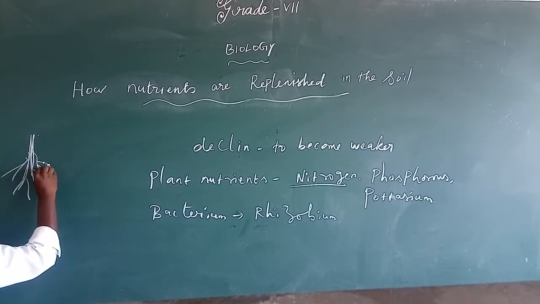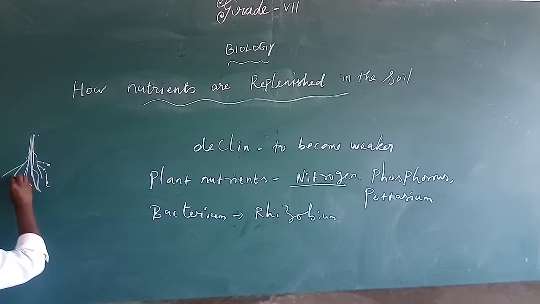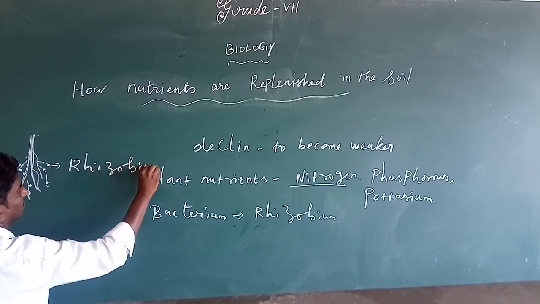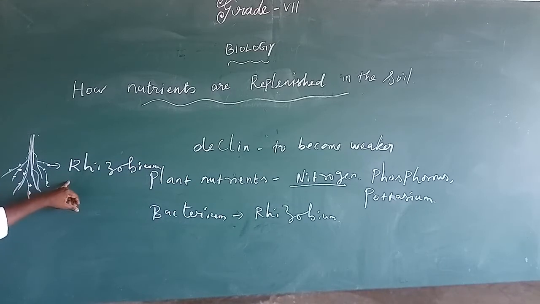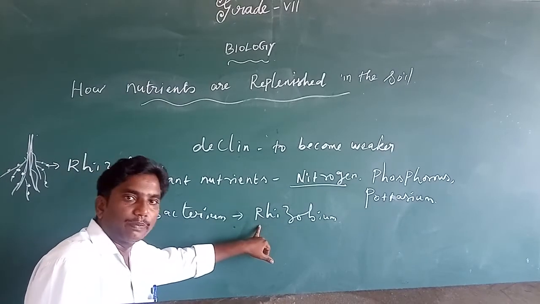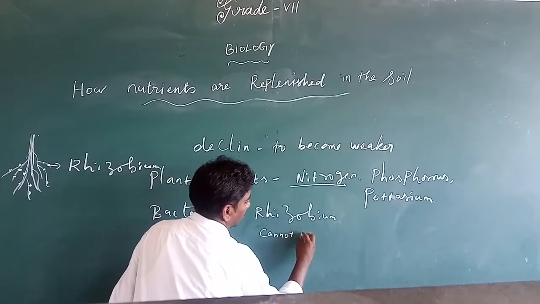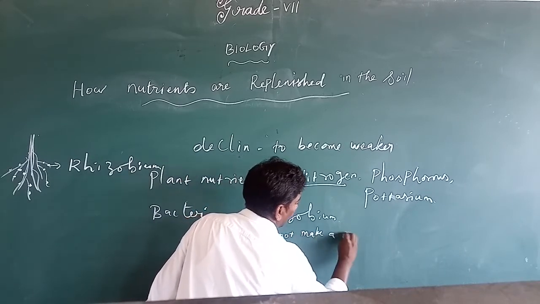So like these kinds. So this is the rhizobium. So where will this rhizobium live? This rhizobium always lives in the root of gram and pulses, some of the leguminous plants. So these rhizobium cannot prepare their own food. Okay, these rhizobium cannot make their own food.